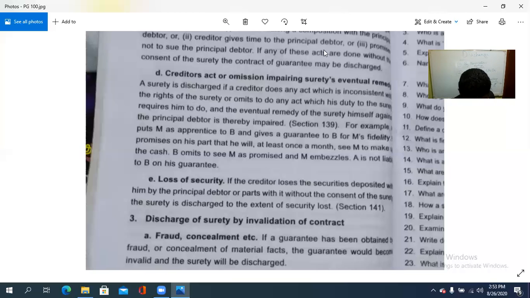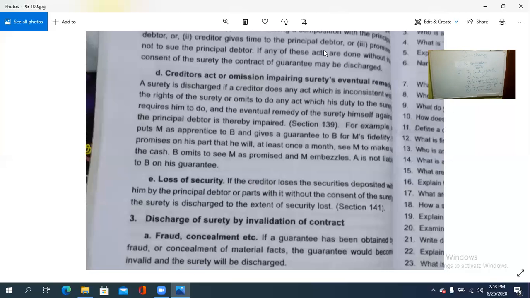So these are the discharge of surety by the conduct of the creditor. By the creditor's conduct, what are they? Variation in the terms of the contract, release or discharge of the principal debtor, then in such a case the surety's liability also should be released. Then compounding with or giving time, extending time to the principal debtor, and creditor's act or omission impairing surety's eventual remedy, and finally loss of security. That is, losing the security, that is, whatever the amount or item given under hypothecation, if it is lost, the surety is discharged to that extent.